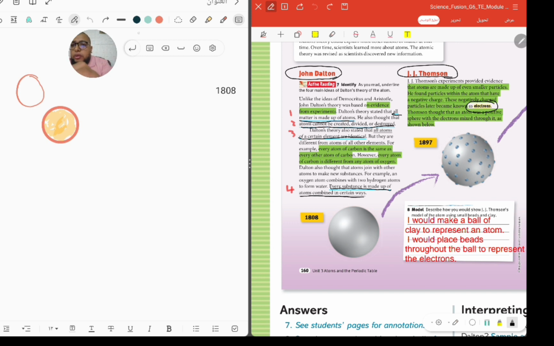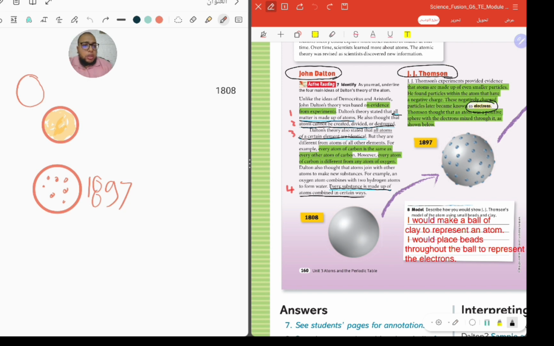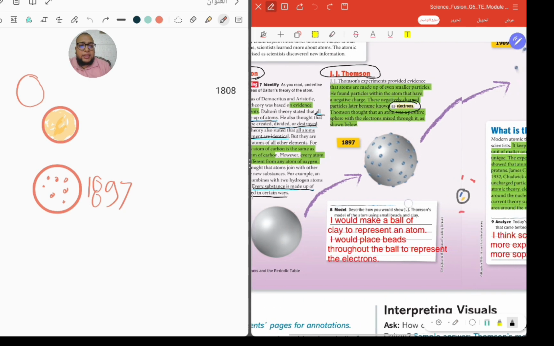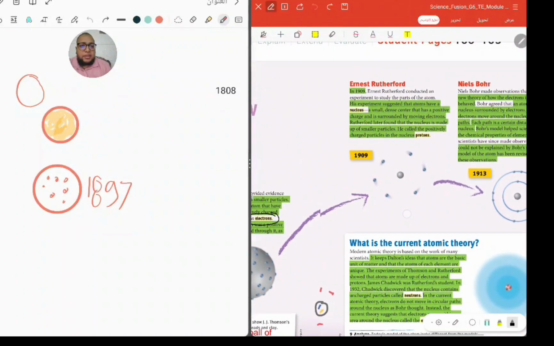So we will draw it like this. That was in 1897.